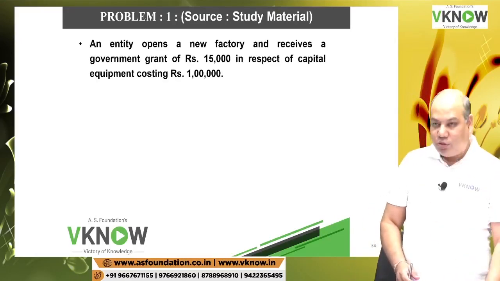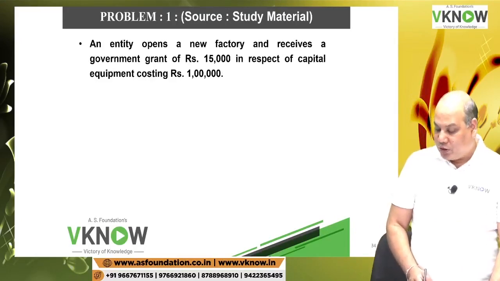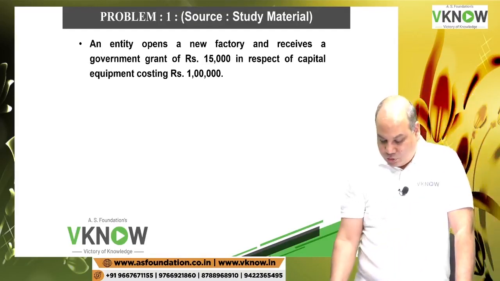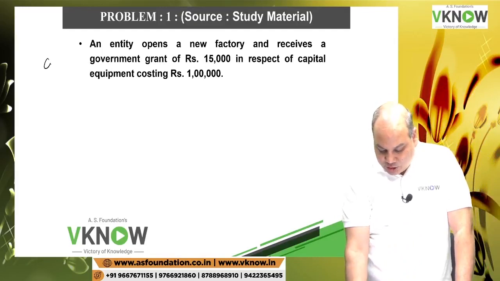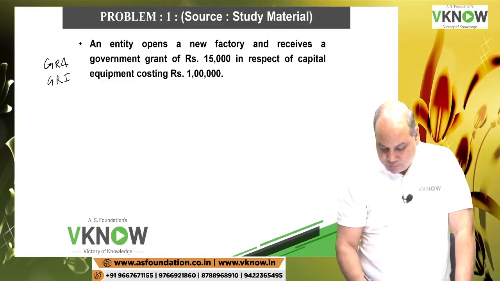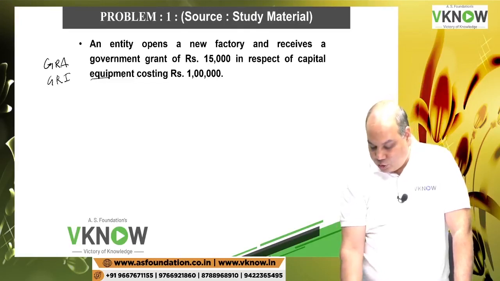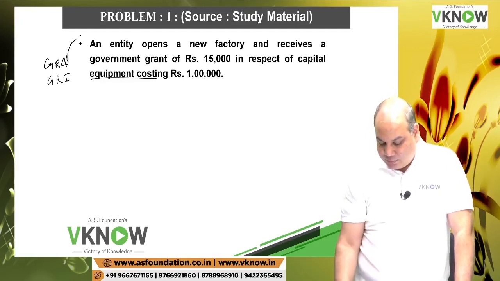An entity opens a new factory and receives a government grant of 15,000 in respect of capital equipment costing rupees 1 lakh. So tell me, is it GRA or GRI? GRA, it is related to purchasing a capital equipment.